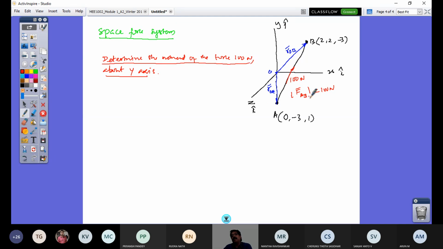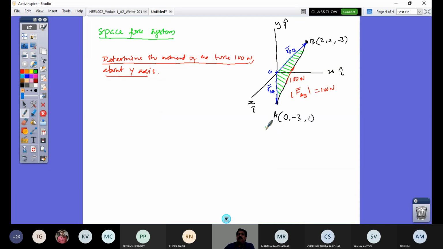So how do you solve this problem? For that, let us look at a plane containing these two position vectors and this force vector. So that is this plane, right? This is the plane, where you see it's forming a triangle. Two sides are the position vector magnitudes and one side is the force vector magnitude.